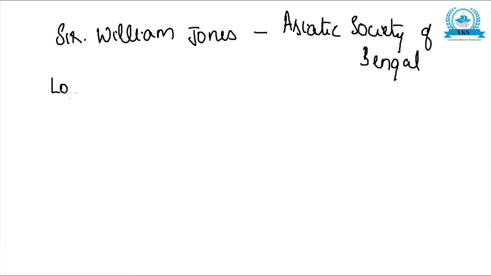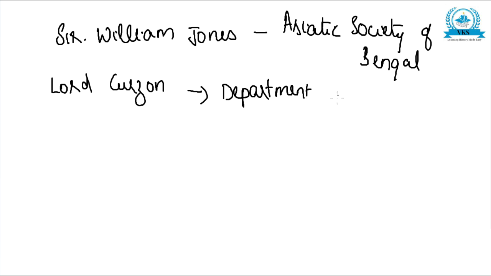And Lord Curzon was the person who started a separate Department of Archaeology. So Sir William Jones started the Asiatic Society of Bengal and Lord Curzon started the Department of Archaeology. These are the introduction points related to the sources of history.